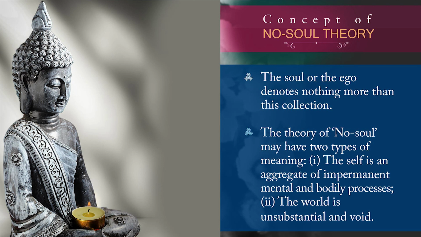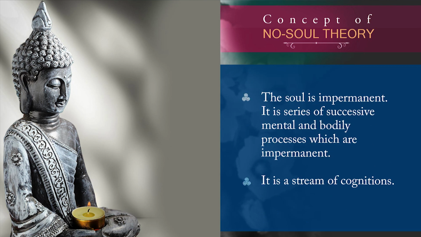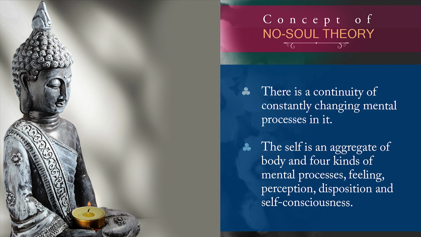Okay. Now, the theory of no soul may have two types of meaning. First, the self is an aggregate of impermanent mental and bodily processes, and second, the world is unsubstantial and void. The soul is totally impermanent, and it is a series of successive mental and bodily processes which are impermanent. Okay, it is a stream of cognitions. There is a continuity of constantly changing mental processes in it.